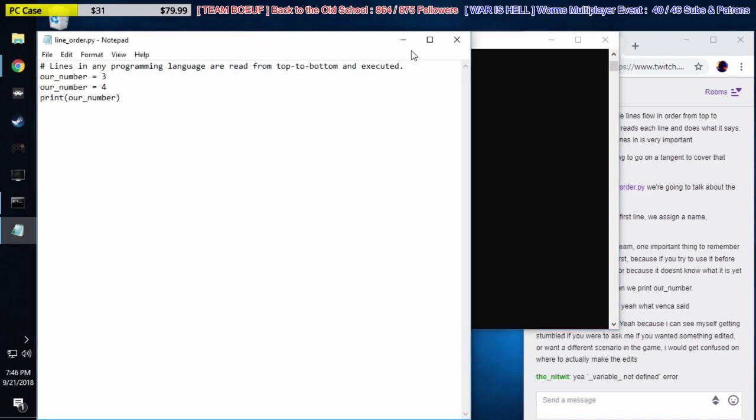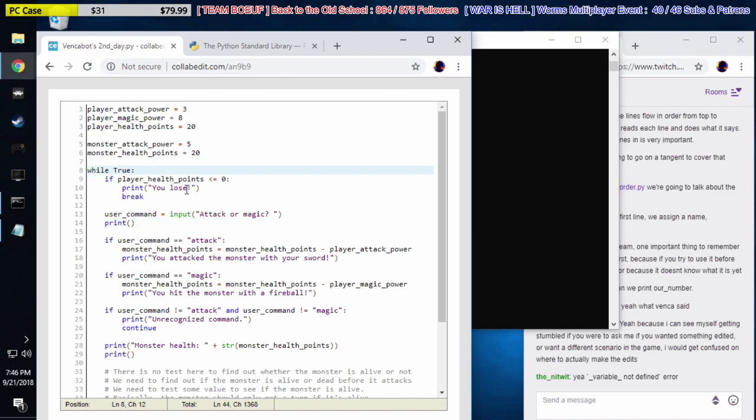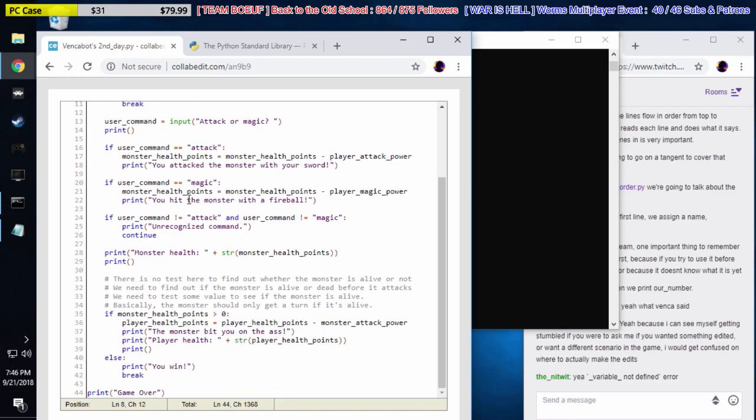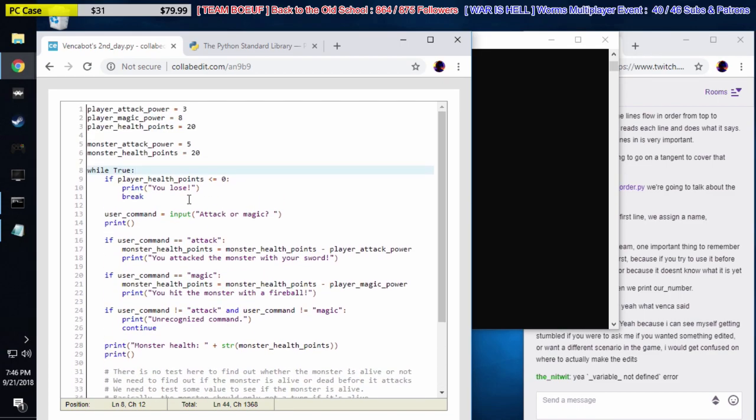Let's talk about a more complex example. Our RPG, right? This is a more complex example. So basically, here's why you were right when you said, test if the player's alive on line 9. Because we assign some stats, right? The player attack power, magic power, health points, monster attack power, and health points. Then we start a loop, while true. And so as soon as the loop starts, we start here on line 9.